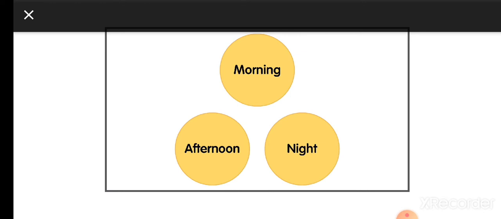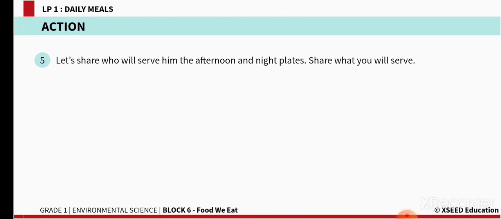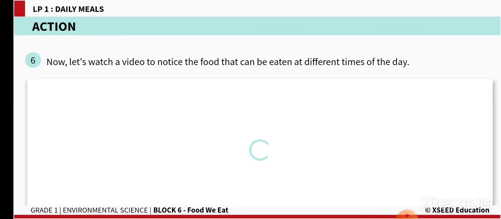Now night time, yes, some of you might have drawn rice and dal, some of you might have drawn roti and dal along with the soup, which is the light food. So generally in the morning and afternoon we eat heavy lunch. Yes, children, it will cover so many different things which our body needs. But night time will give easily digestible food so that we can sleep well and will be healthy. Yes, you all might have filled the plates wonderfully, I know that. Let us watch this video to understand better.